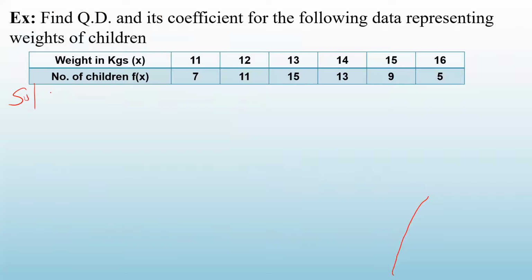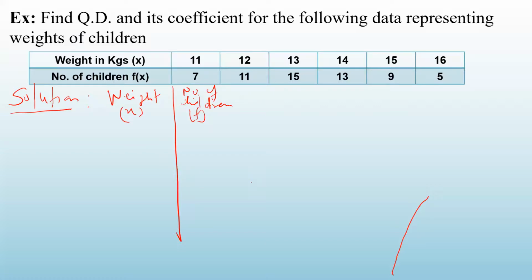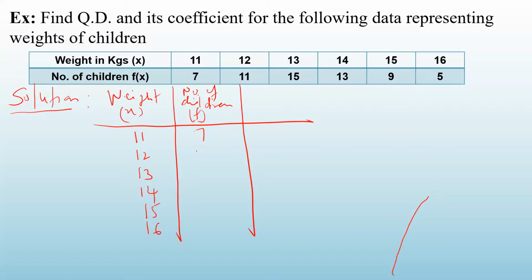As usual, as I told you, I'm comfortable when my table is written in a vertical way. So I will write down this table in a vertical way. Weight, the first column, and in the next column, number of children. Number of children is nothing but the frequency, correct? So the same table, let me write in the vertical way. 11, 12, 13, 14, 15 and 16. And the number of children, that is frequency, is 7, 11, 15, 13, 9 and 5.